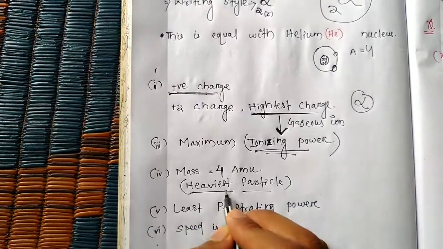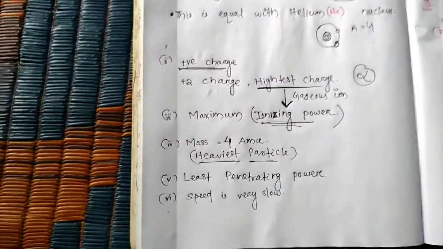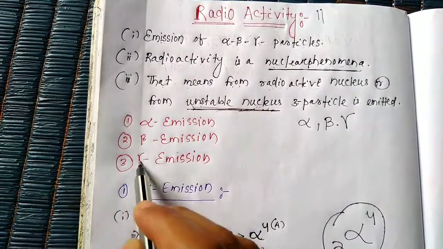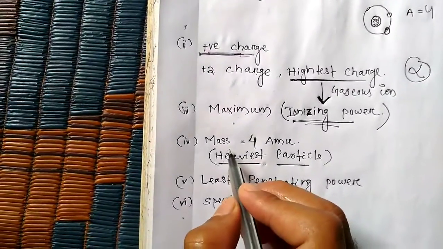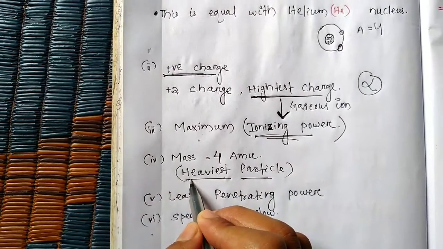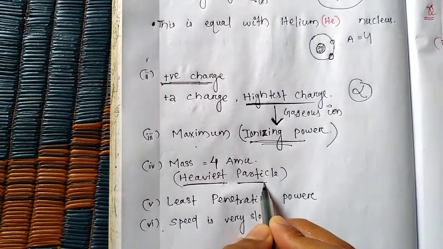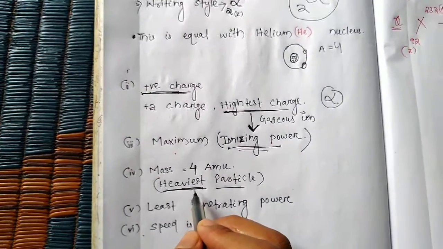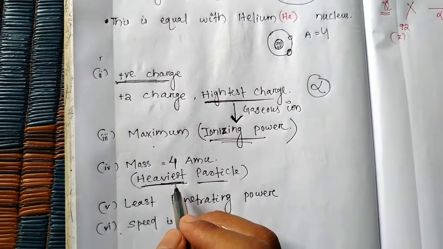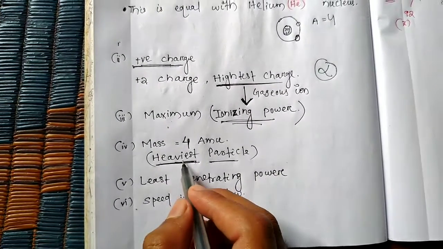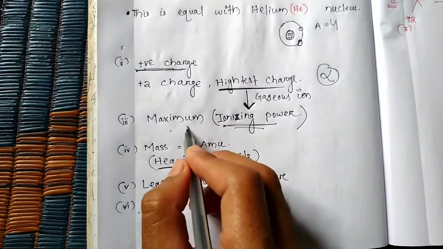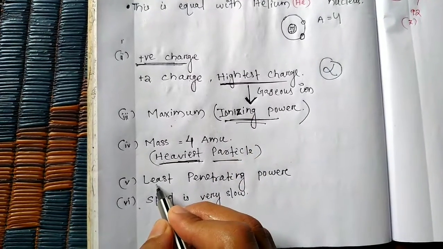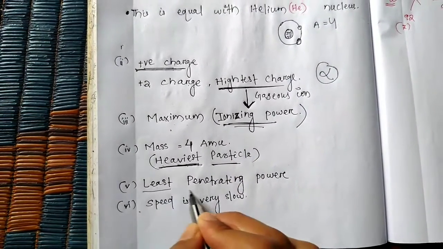Among alpha, beta, gamma emissions, the mass of the alpha particle is far higher than the other two. Because it is heaviest and has maximum ionizing power, the alpha particle has the least penetrating power.